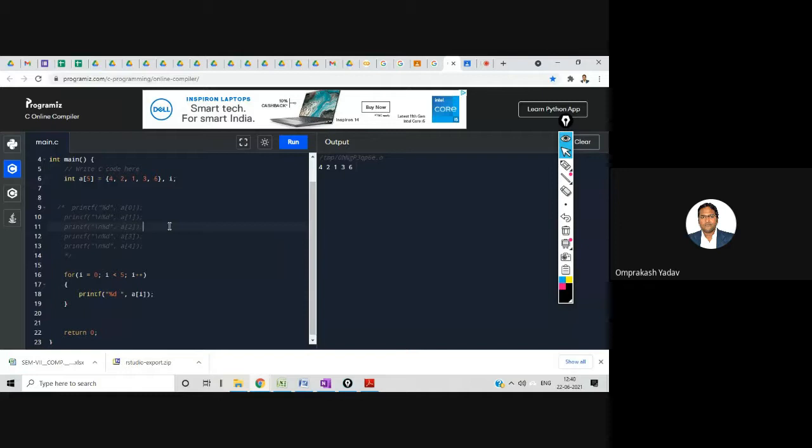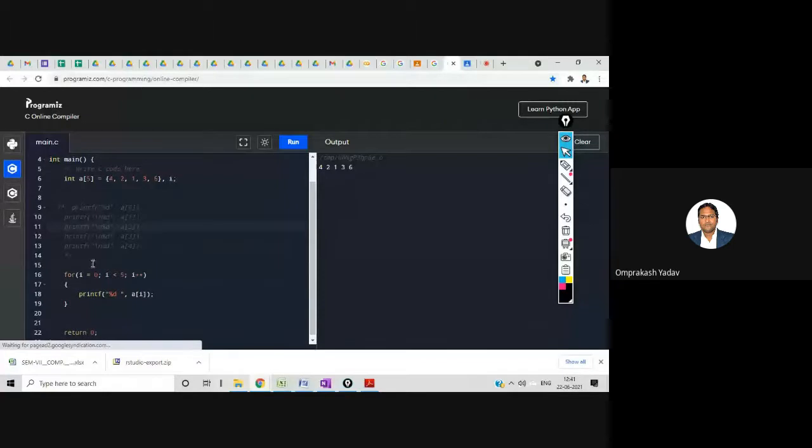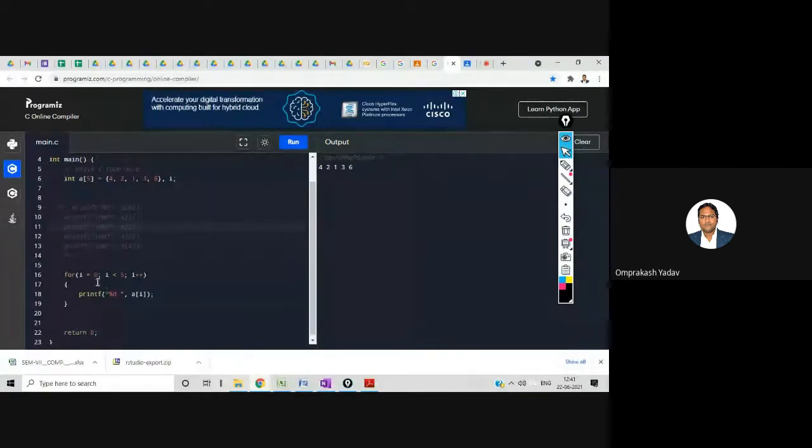So here I am just displaying a printf statement and I want to display the array elements, where the only thing which is varying is the i value, right? So there I can write a of i, and I can repeat the same printf statement with different values of i. So I am applying a for loop, and my loop is starting from i equal to 0, and 0 is the first index number of this particular array.